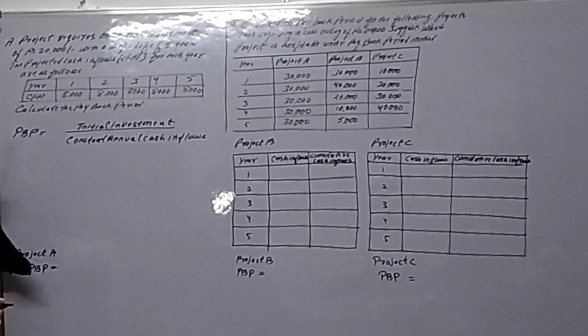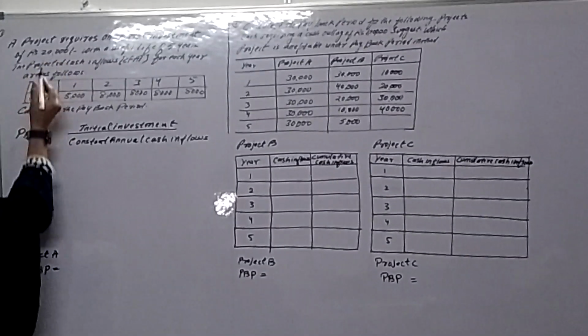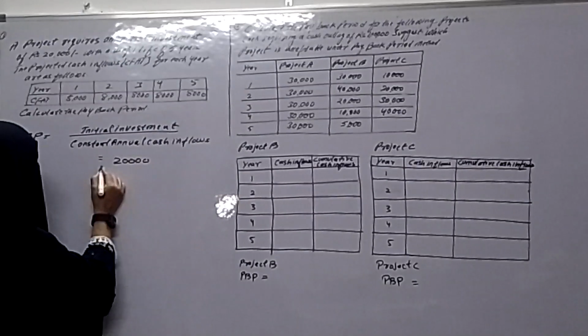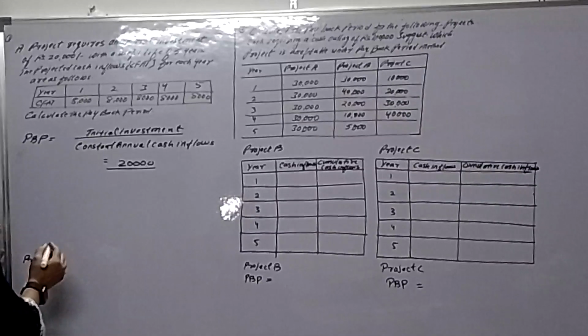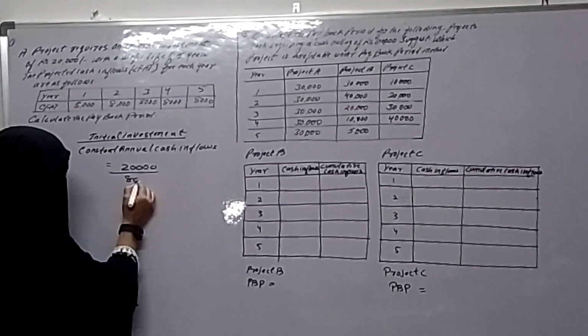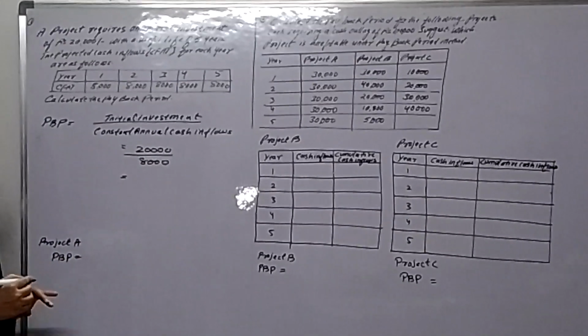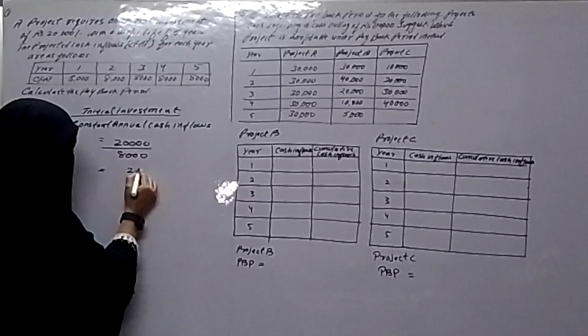Here the initial investment, the outlay of the project, is 20,000, and the CFAT, the constant cash inflow every year, is 8,000. So 20,000 divided by 8,000, we get 2.5.